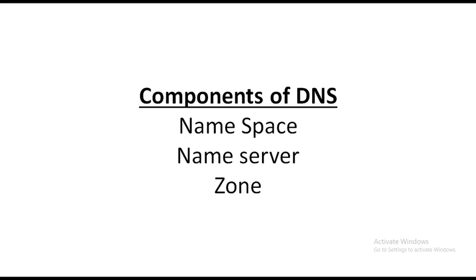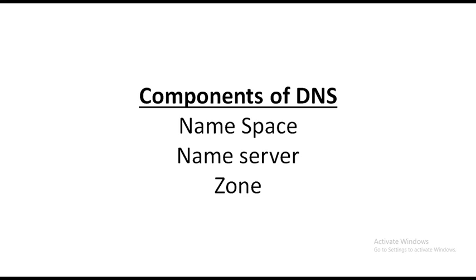In a flat namespace, some meaningful names are given to IP addresses for accessing them. The major disadvantage of a flat namespace is that it cannot be used in large systems, because names need to be accessed and controlled centrally to avoid ambiguity and redundancy. But that is difficult in a flat namespace.